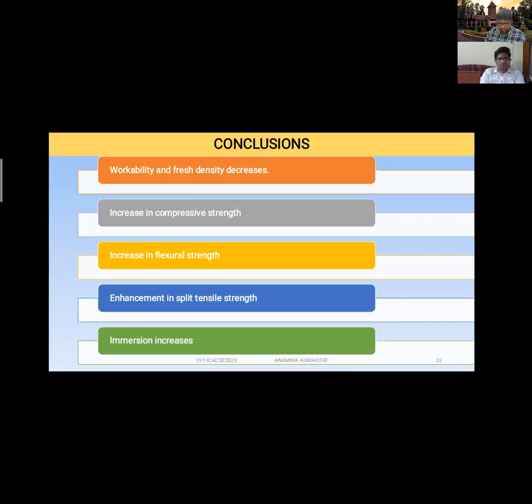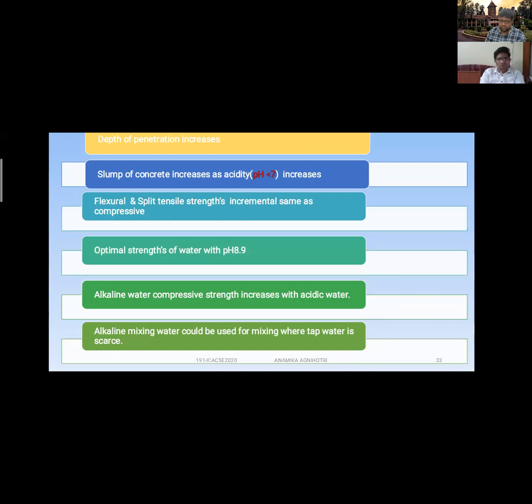So what we concluded from our results was that workability and fresh density of the concrete decrease, but all strength parameters like compressive strength, flexural strength, and split tensile strength are increasing. Similarly, immersion increases and depth of penetration increases approximately 50%.